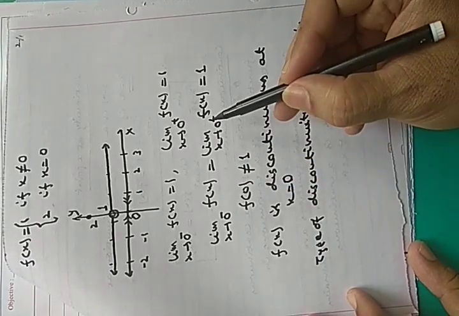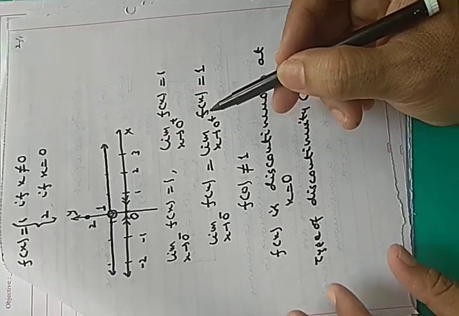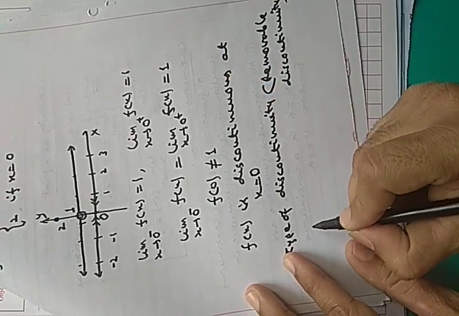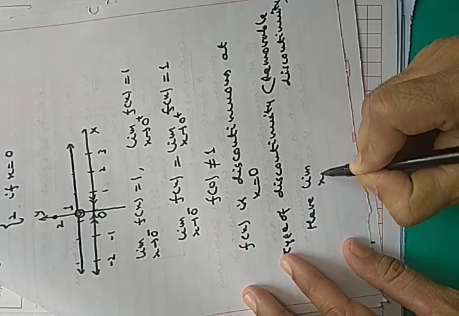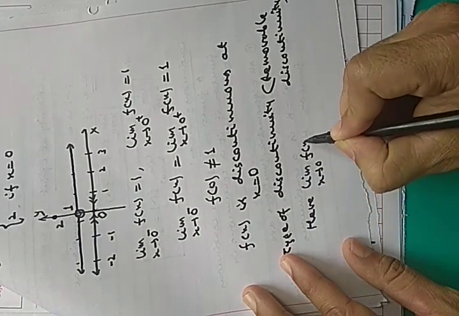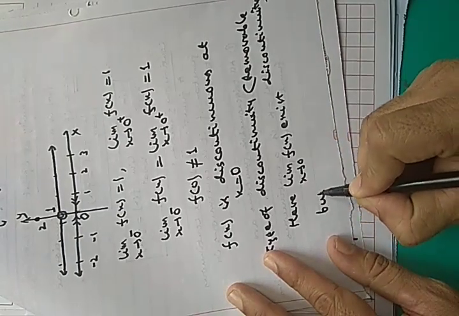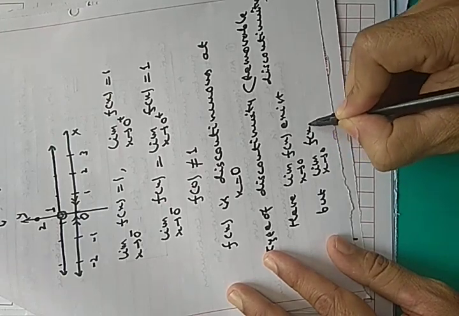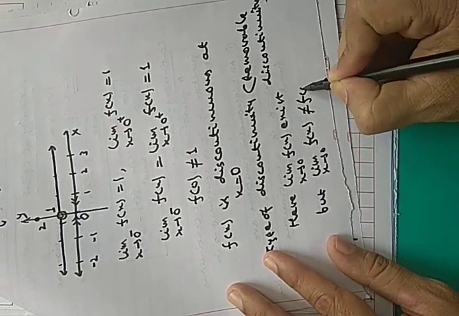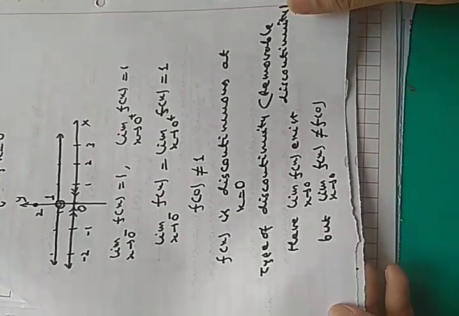That the limit should exist and that limit should be equal to the value of the function. Here the limit as x tends to 0 of f(x) exists, but it is not equal to f(0). That's why it is discontinuous. So you make this correction in the previous lecture.